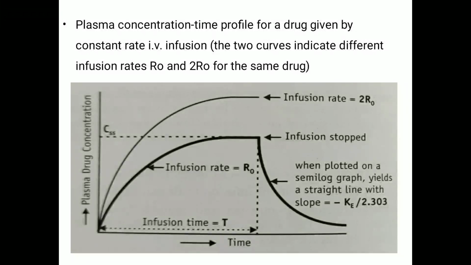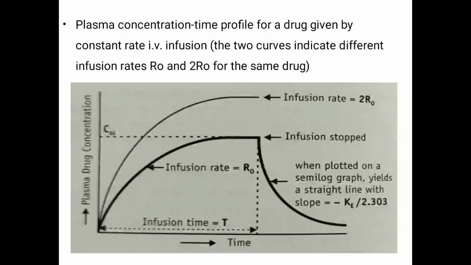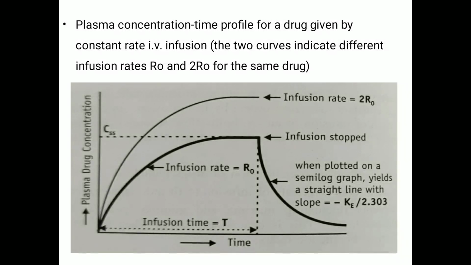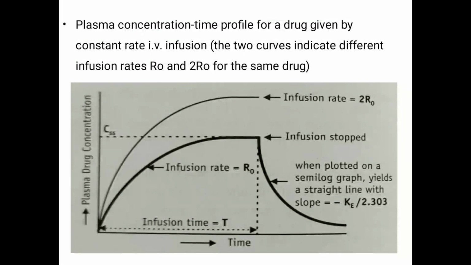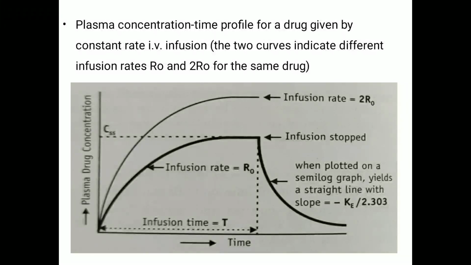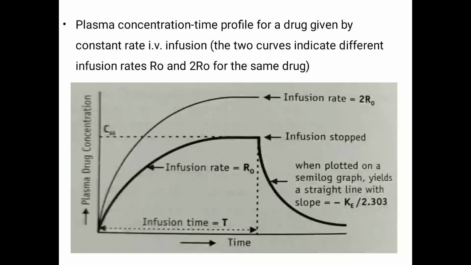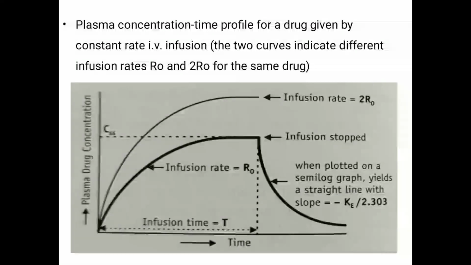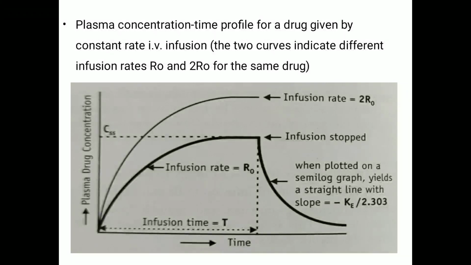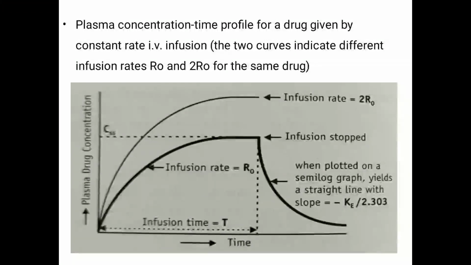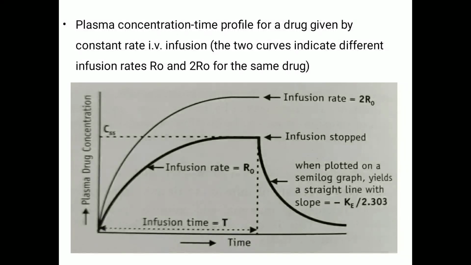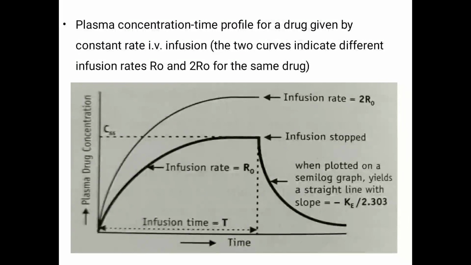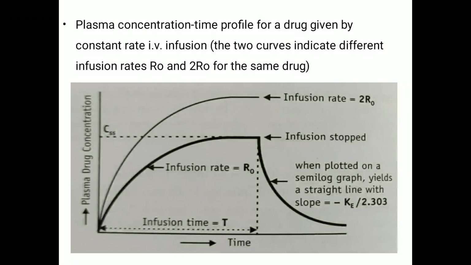Initially there is no drug in the body, there is zero amount of drug in the body, and that's why there is no elimination. But as the concentration of drug in the body increases, what happens? Some amount of drug is also eliminated. So in that case the concentration of the drug mainly remains constant. Plasma drug concentration as well as the rate of elimination are mainly the same, and